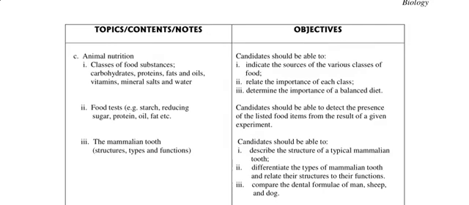Alright, so under these sections of this chapter, you should be able to indicate the sources of the various classes of food, relate the importance of each class, and determine the importance of a balanced diet. That's a very common thing you should have been doing from junior secondary school. And you should also be able to detect the presence of the listed food items from the result of a given experiment. That's why you have to use a comprehensive textbook, because some textbooks lack a lot of these experiments.